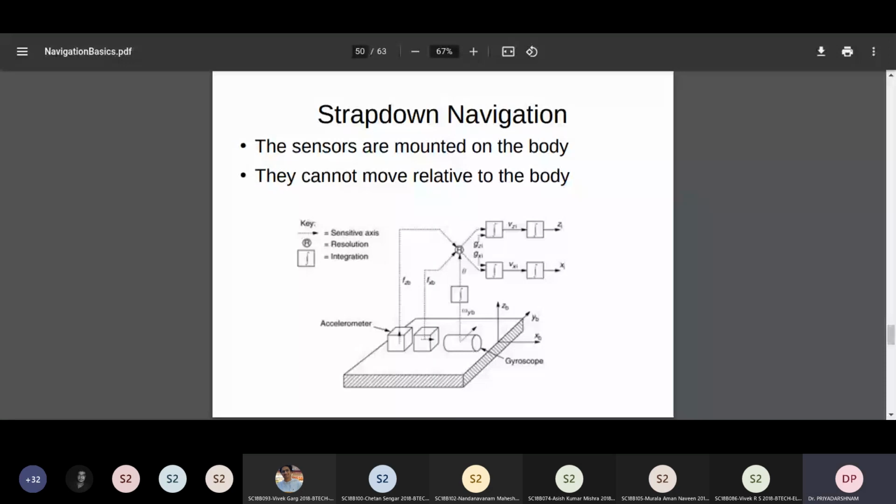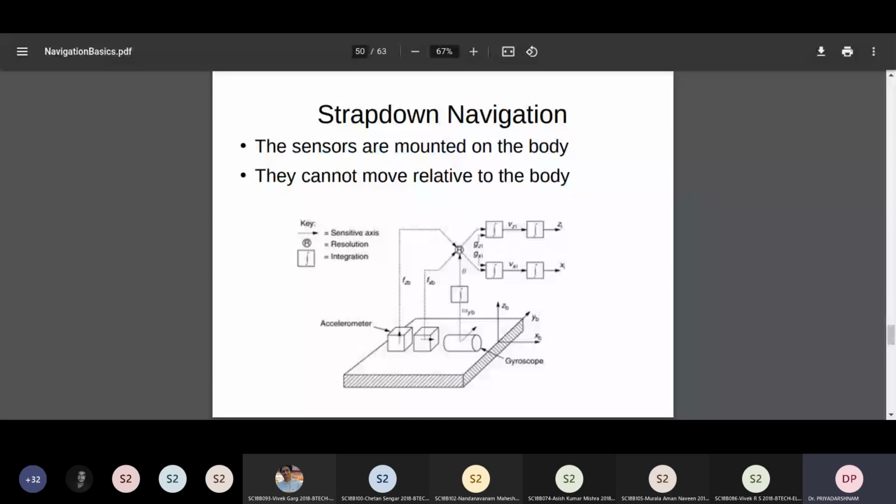You have broken down the time into smaller pieces. At each instance, you are measuring the gyroscope values, which are measuring the rotation rates, and the accelerations. The acceleration measured are not with respect to the initial coordinate system. So you have to do a transformation.